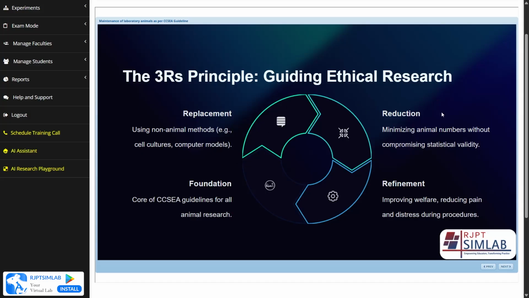The second R is reduction, which is minimizing animal numbers without compromising statistical validity. The statement says that we have to minimize the number of animals used without compromising statistical validity, which is the data of the experiment. The third R is refinement, which is improving welfare and reducing pain and distress during procedures. This statement says that we have to improve the welfare and care of the animal and reduce their pain and distress during the procedures. We have to refine the experimental procedures.